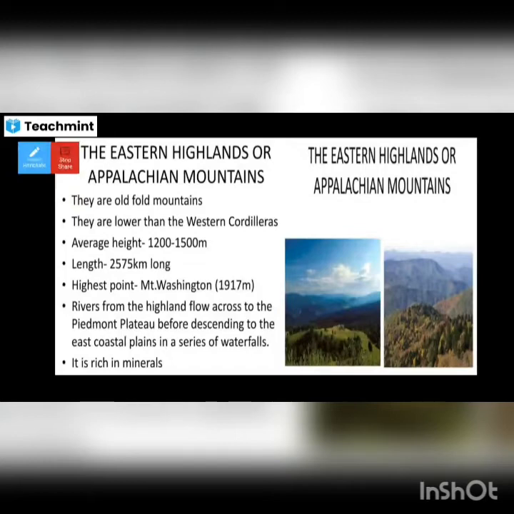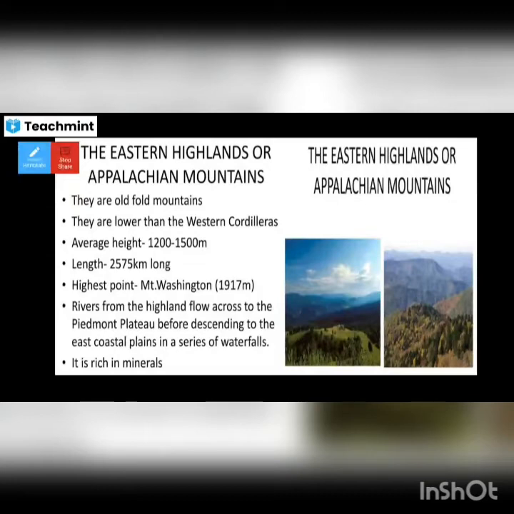The highest point of this area is Mount Washington. Its height is about 1917 meters. Rivers from these highlands flow across the Piedmont Plateau before descending to the east coastal plains in a series of waterfalls. So this area is very rich in minerals.